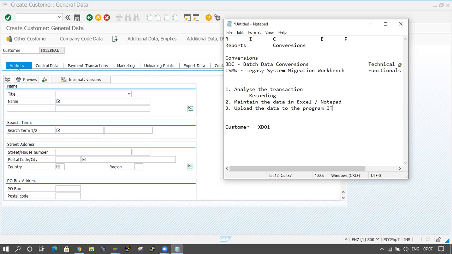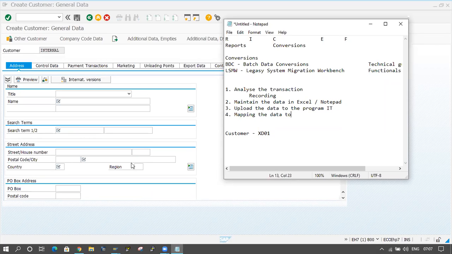In that program, I am maintaining some data here, right? Something like name, search term, and country key. For those fields I will maintain one internal table in that program. I will upload the data and pass it to one internal table. So the Excel sheet data I want to move to one internal table in our program.